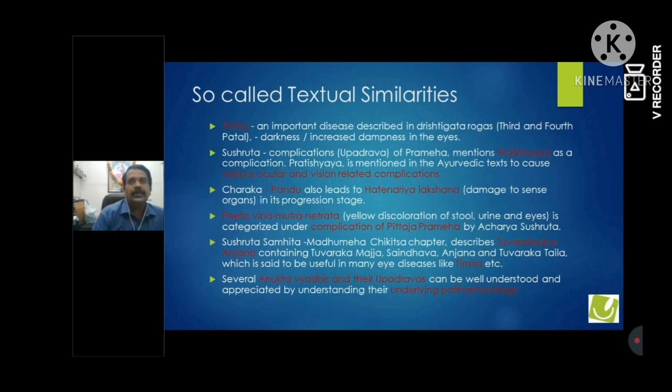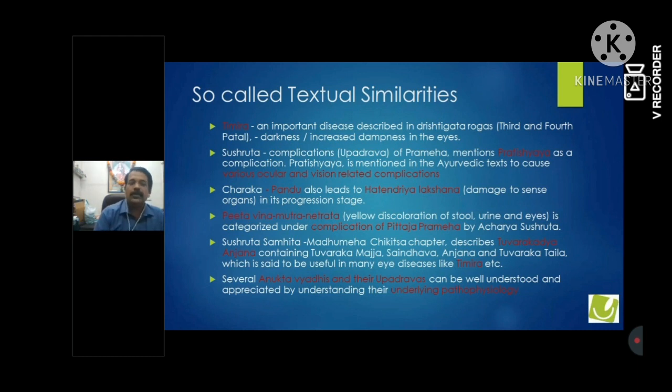As I said, we can consider it as Timir or whatever other textual reference. So first is Timir. In Timir, we all know the Tritiya and Chaturtha Patal, which involve darkness or dampness in vision and in the eyes, and blindness. So Timir is one disease which has a very close similarity with diabetic retinopathy.